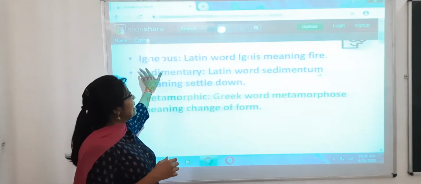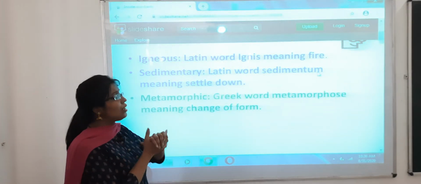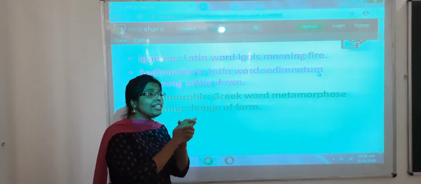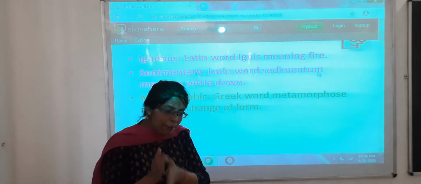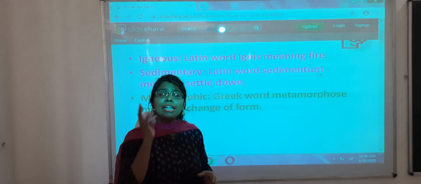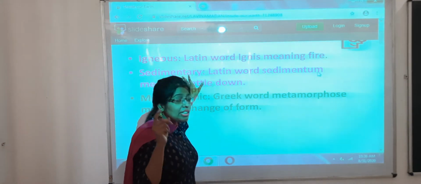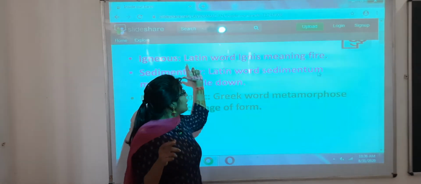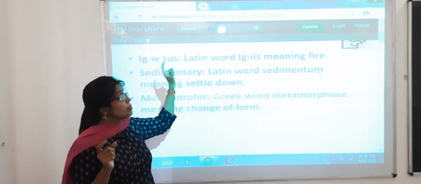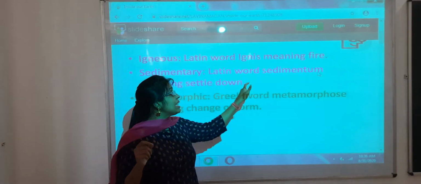So the term igneous is derived from the Latin word ignis, which means fire. Now what are sedimentary rocks? These igneous rocks are also called primary rocks. Why primary rocks? Because these are the first rocks, and later the sedimentary and metamorphic rocks are formed. Without igneous rock we cannot see sedimentary and metamorphic rocks. And sedimentary is derived from the Latin word sedimentum.